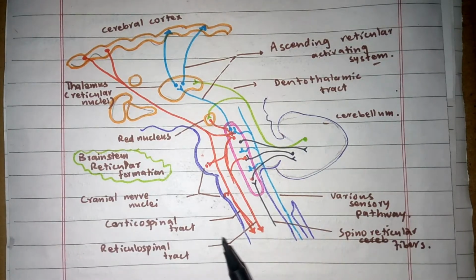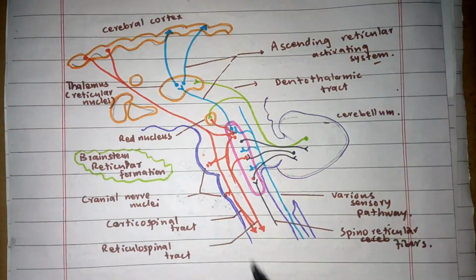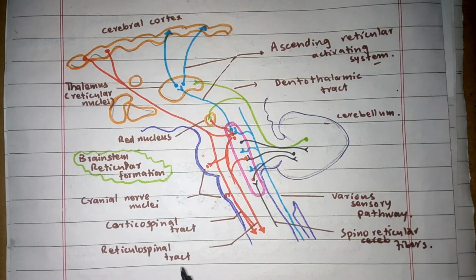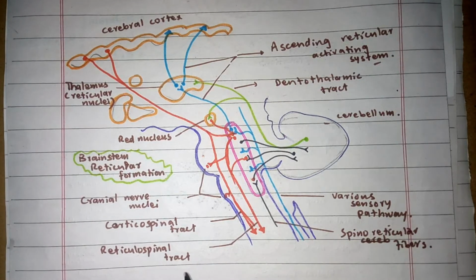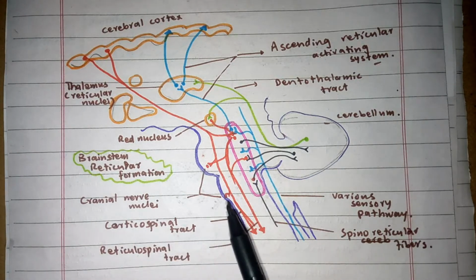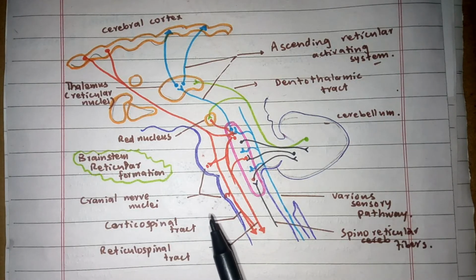The descending tracts of the reticular formation include the reticulobulbar tract and the reticulospinal tract. In the reticulobulbar tract, the nuclei of the reticular formation send fibers which continue as the reticulobulbar tract in the brainstem and reach the motor nuclei of the cranial nerves.